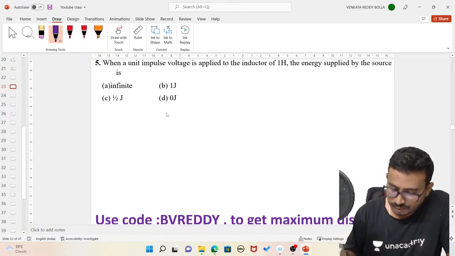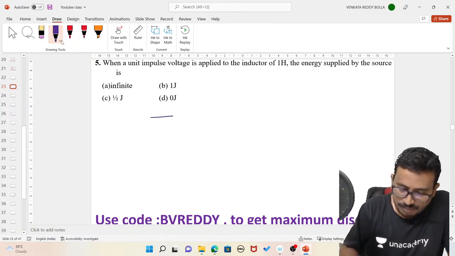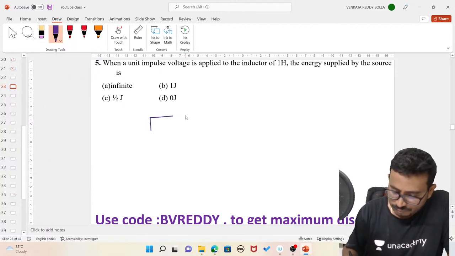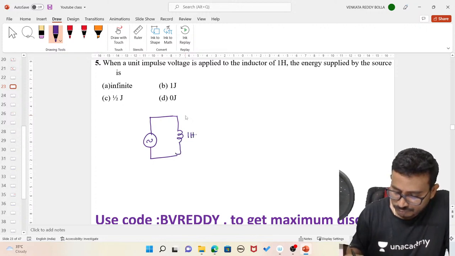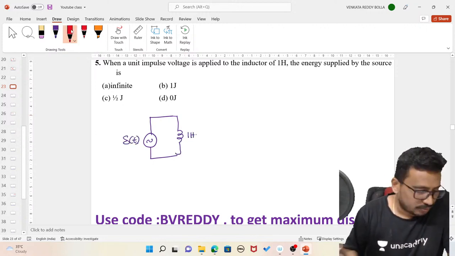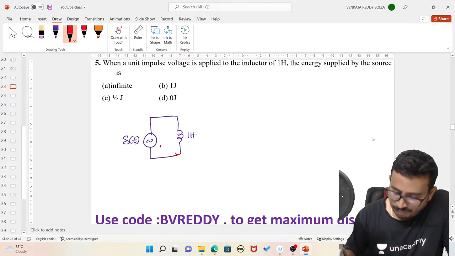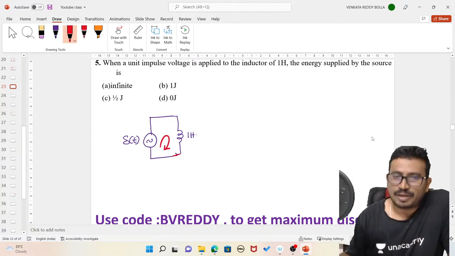Right, when an impulse voltage is applied. Yes, impulse signal. As I told you, if you remember, whenever they apply the impulse signal, better you go for the Laplace domain.